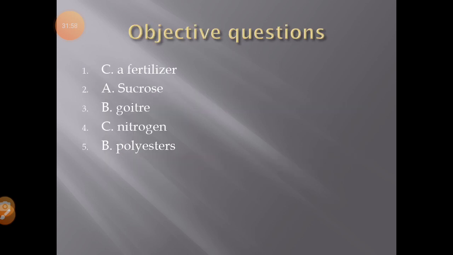Now I am giving the answers of some exercises. These are the answers of objective questions. First, objective questions are given on page number 23. First question: DAP is commonly used as. So option C is right, a fertilizer. In the second, option A, sucrose, is right. In the third, B, goiter, is right. In the fourth, C, nitrogen, is right. And in the fifth, B, polyester, is correct.